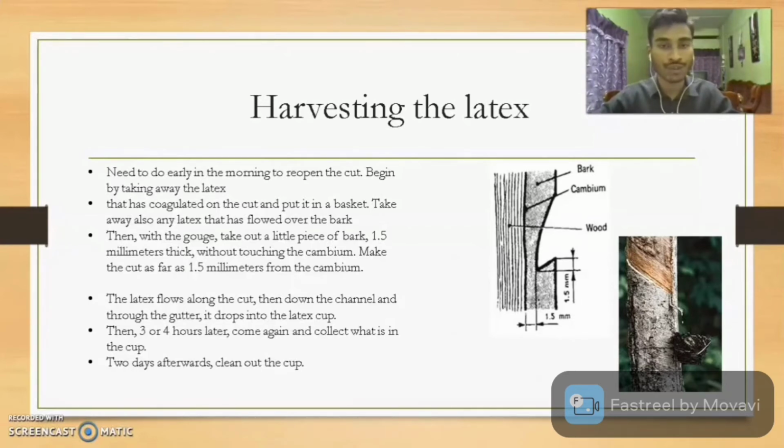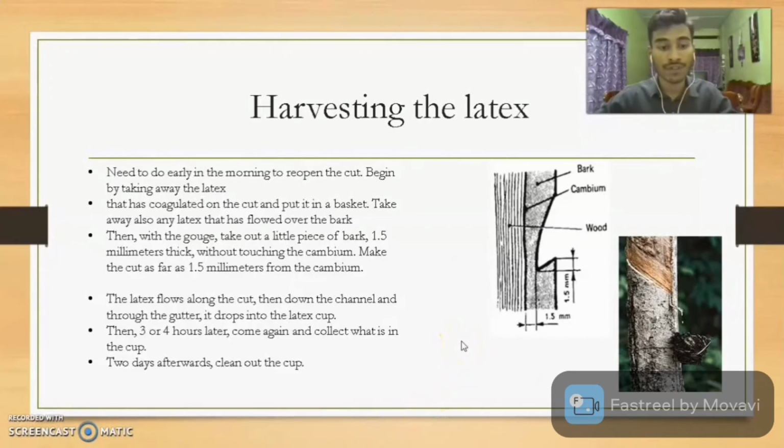So today I'm going to explain how to harvest the latex. First of all, we need to do it in the early morning by reopening the cut. Begin by taking away the latex that has coagulated on the cut. Take away also any latex that has flowed over the bark. Then with the gouge, take a little piece of bark 1.5 millimeters thick without touching the cambium.